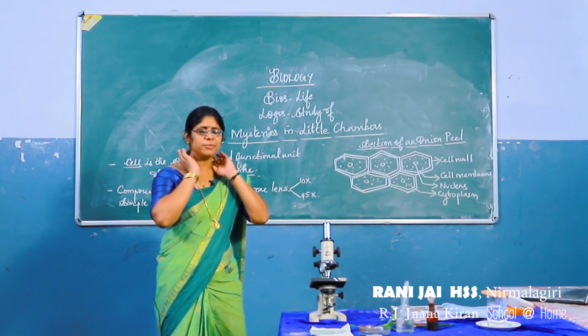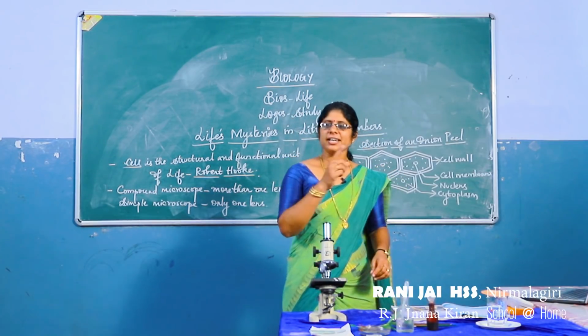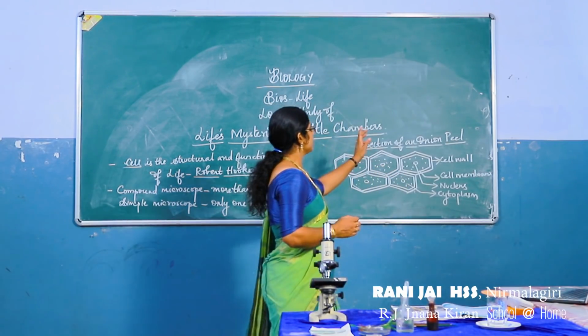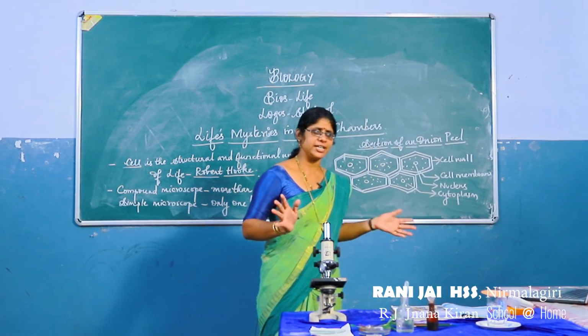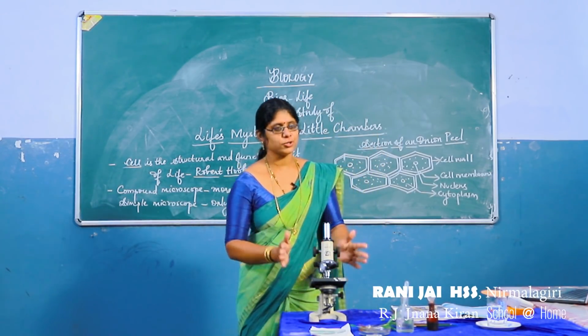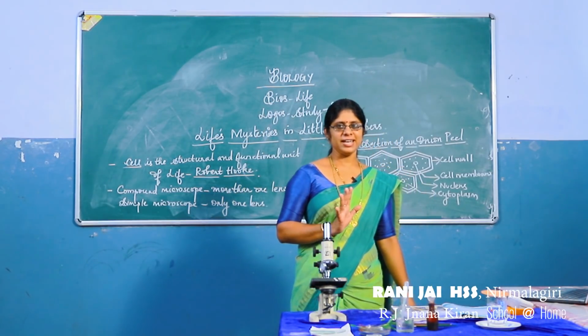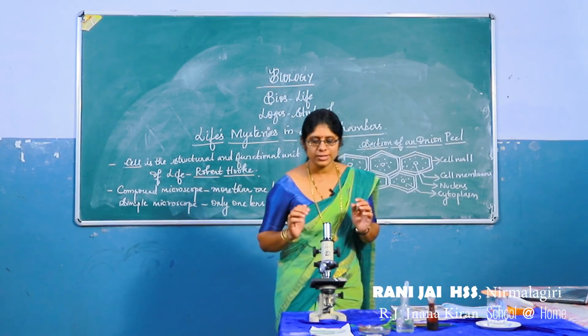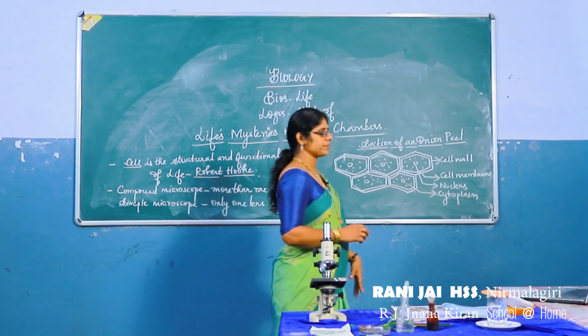You were very excited, running behind your teacher and asking what it is. Your teacher just showed you the microscope and said this is the section of an onion peel. And you also peeped into the microscope and found these structures.